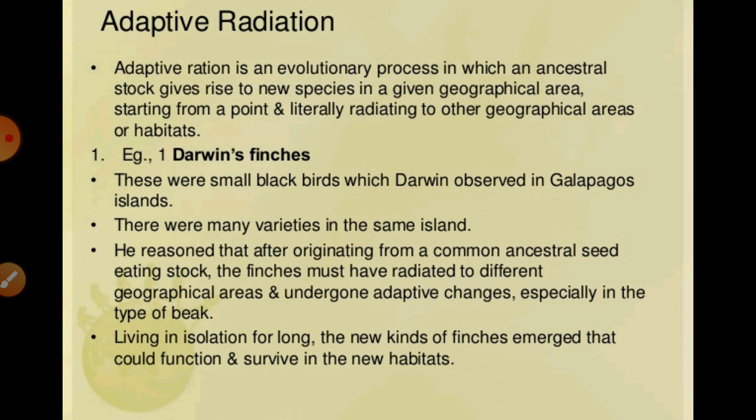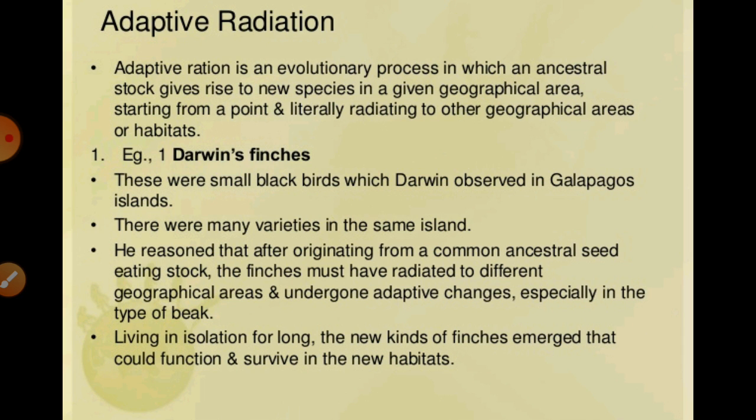There are many varieties of finches on the same island. Means generally different varieties of these finches are found in the same land. Even so, they differ from each other in different ways. Means that all varieties of finches had evolved from the original seed-eating finches. He explained that all these varieties developed from a single seed-eating finch, right?